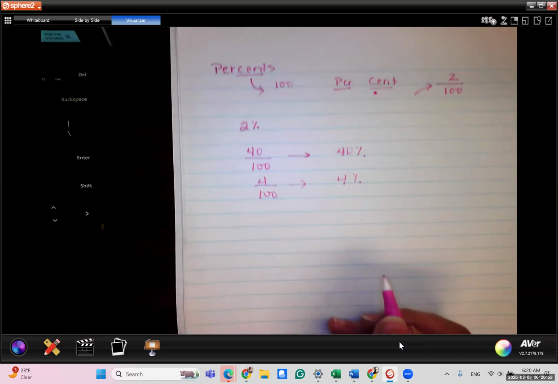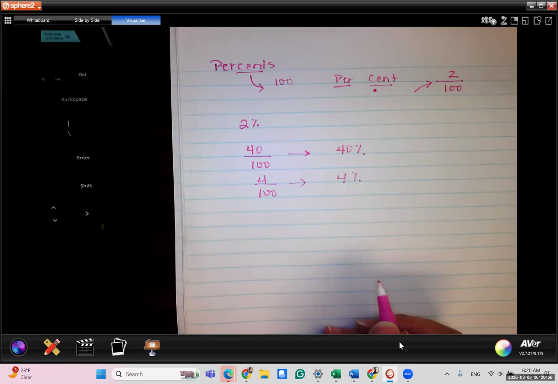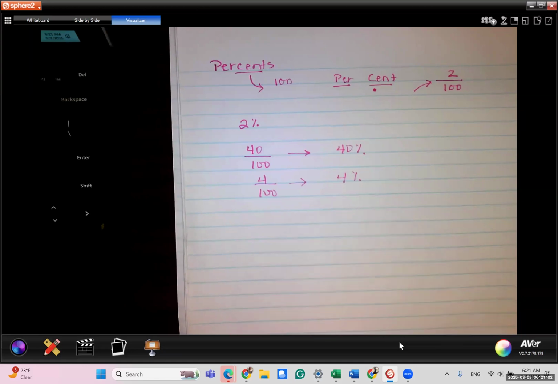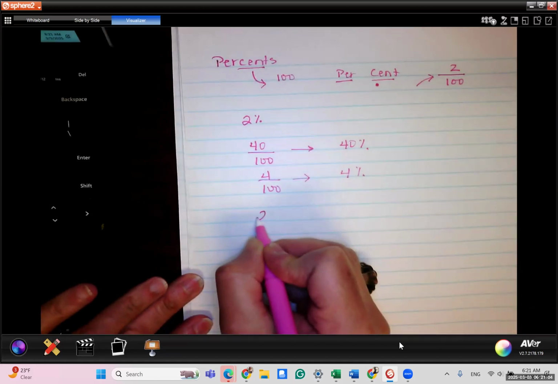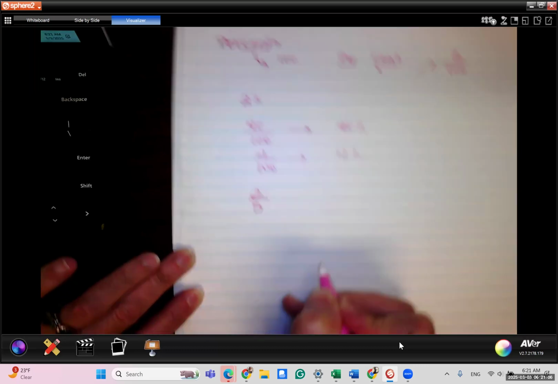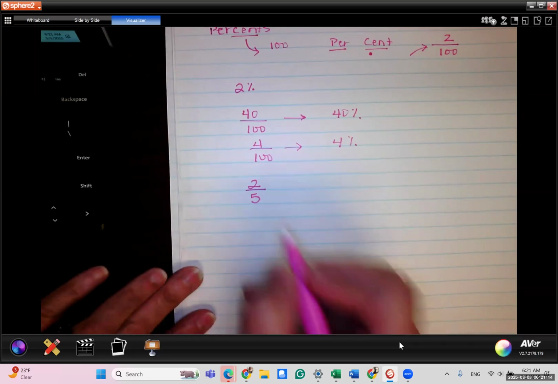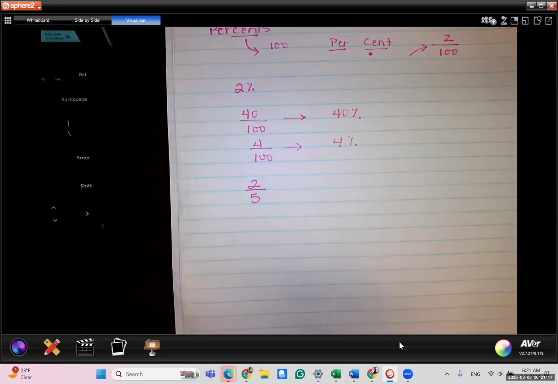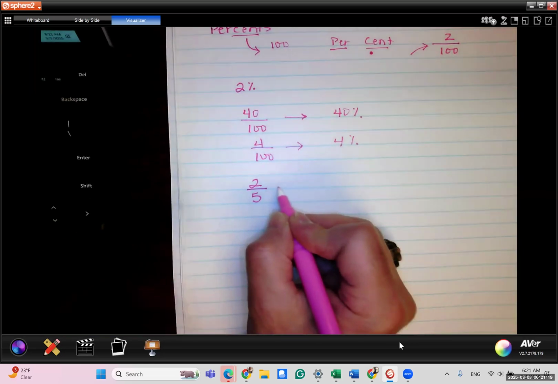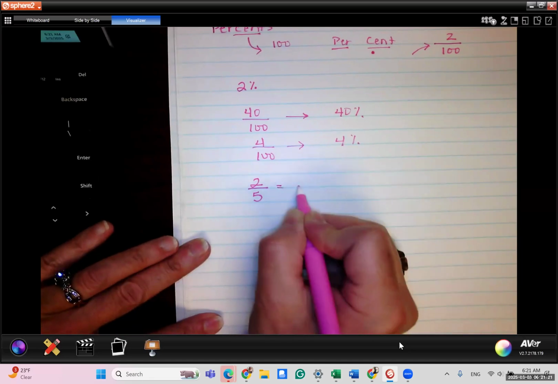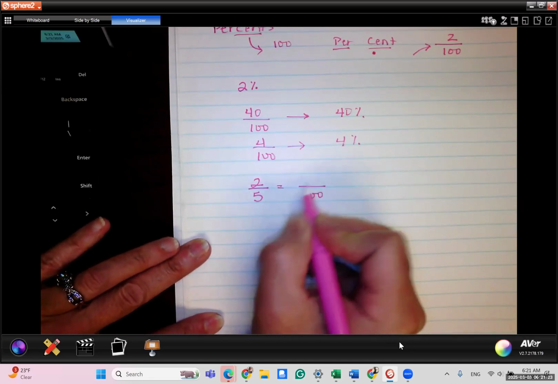It gets a little bit trickier if your fraction doesn't have a denominator of 100, because then you have to change that denominator to be 100 so you can understand how many parts you have. For example, let's say you have 2 out of 5. I explained this in another video, but as a reminder, you may not be able to do this in your head, but you can ask yourself, let's talk about equivalent fractions. If I was going to write this as an equivalent fraction with a denominator of 100,